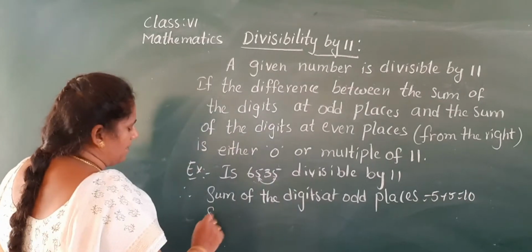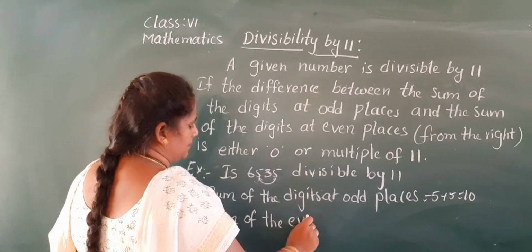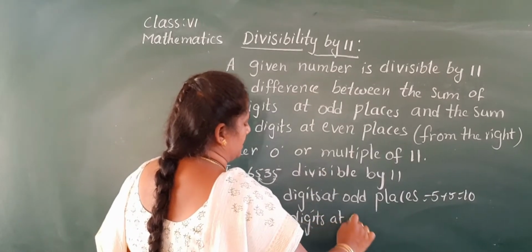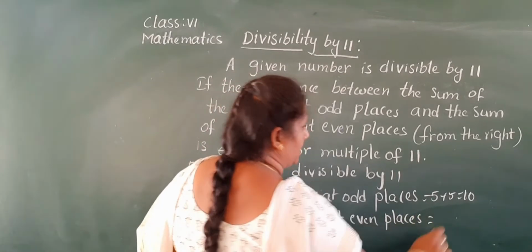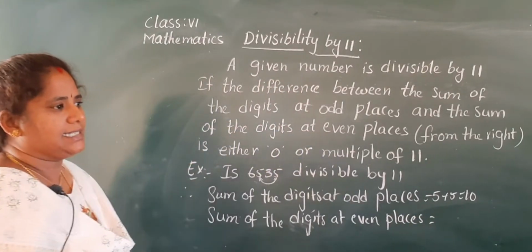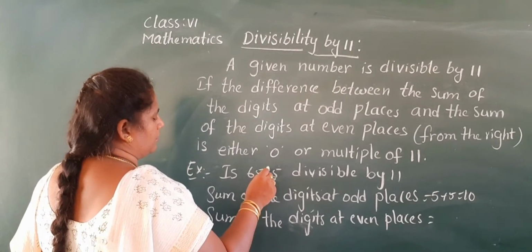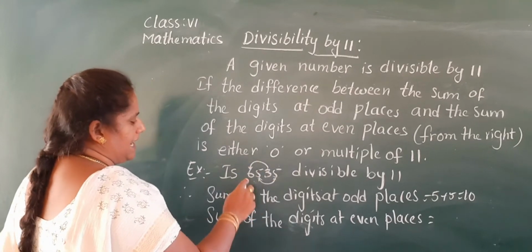Next, the sum of the digits at even places. Even places means, what are the even numbers? 2, 4, 6, 8. Come on, tell me, this is the second place, fourth place. So these are the even places. 3 and 6.